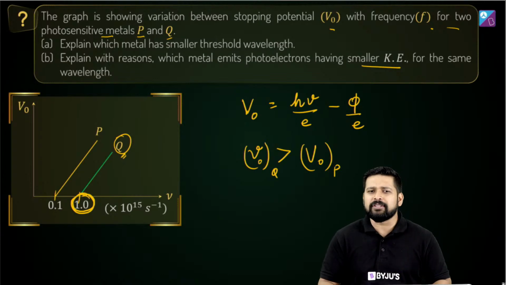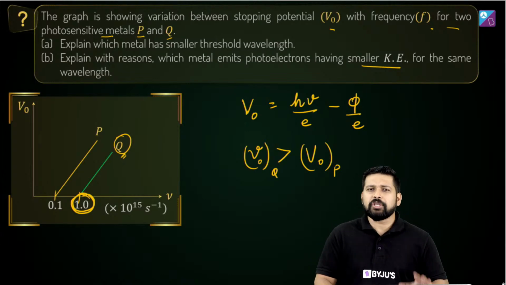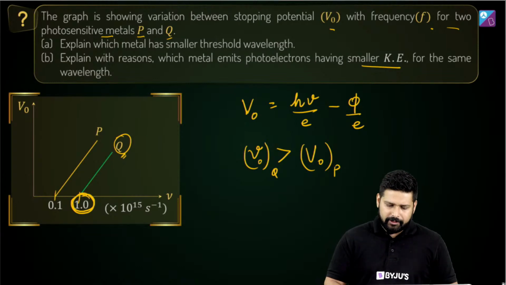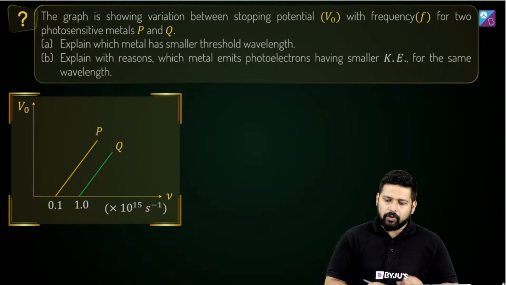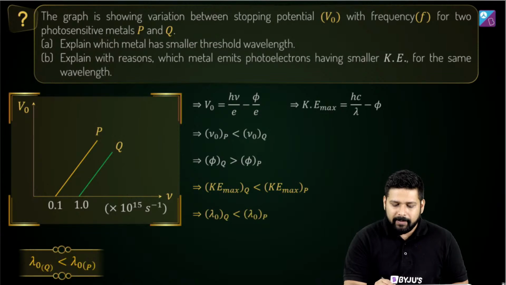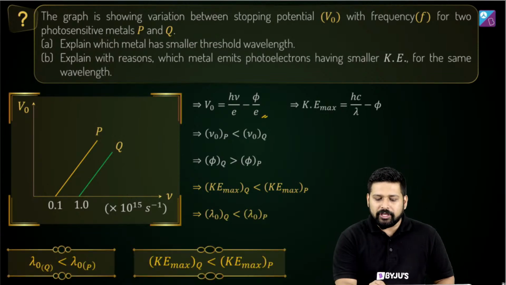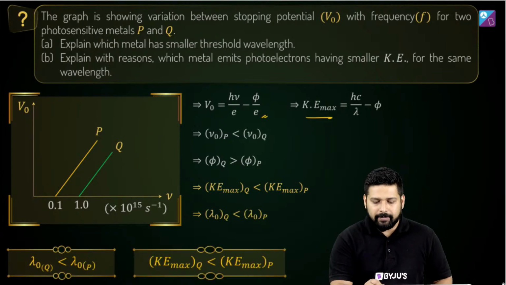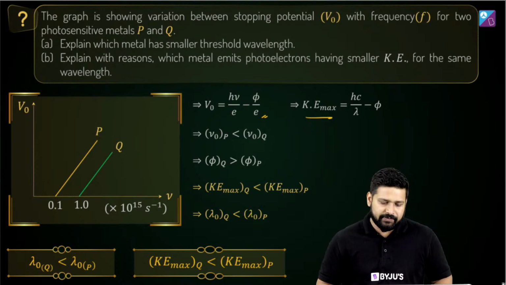So I'm just giving you some hints, okay? Just think about these hints and try solving it. How do we do this? We have V0 is equal to h nu by e minus phi by e. We know the expression of kinetic energy also. KE max is equal to hc by lambda minus phi.